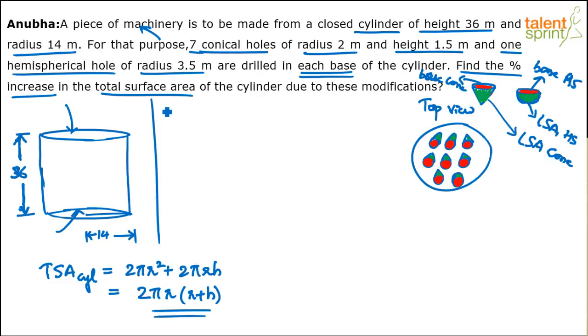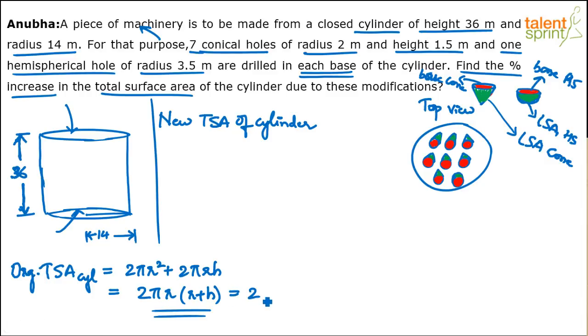So here's the new surface area of the cylinder. Or let me directly find out the change. That will help us, right? Instead of finding out the new surface area, he's asking us to find out the percentage increase. Percentage increase is nothing but increment divided by original value. The original value is this, the original total surface area.